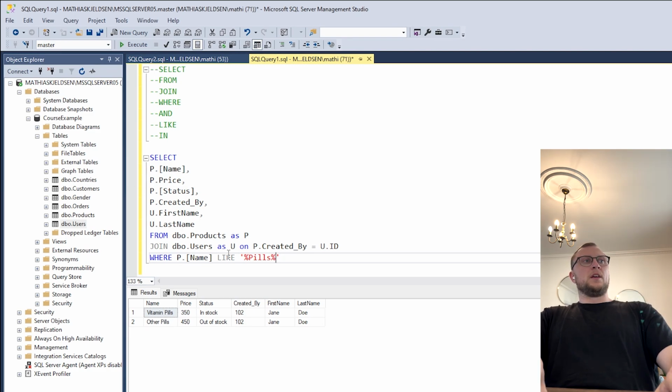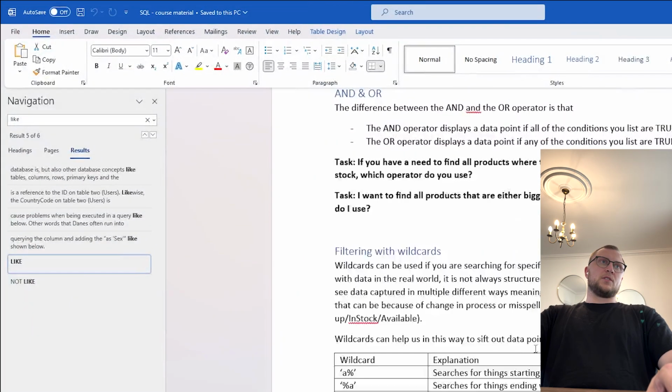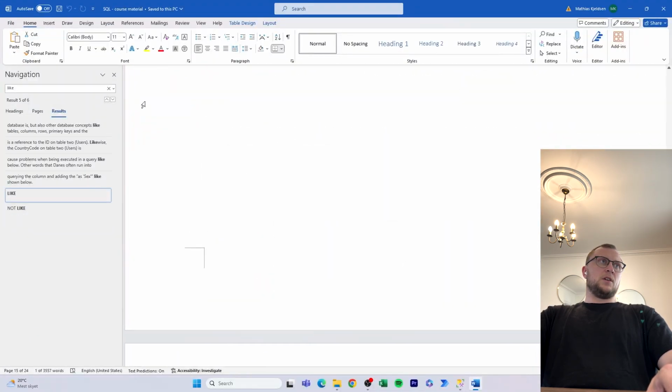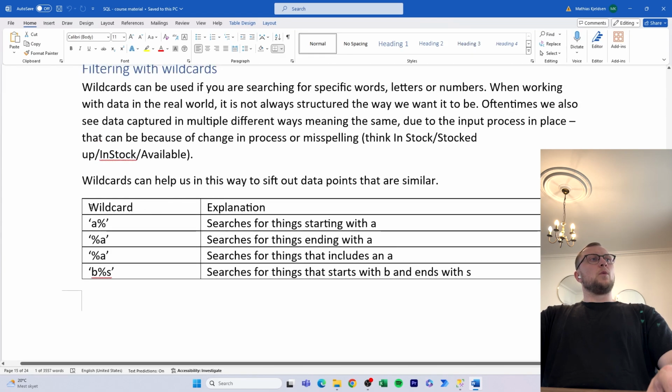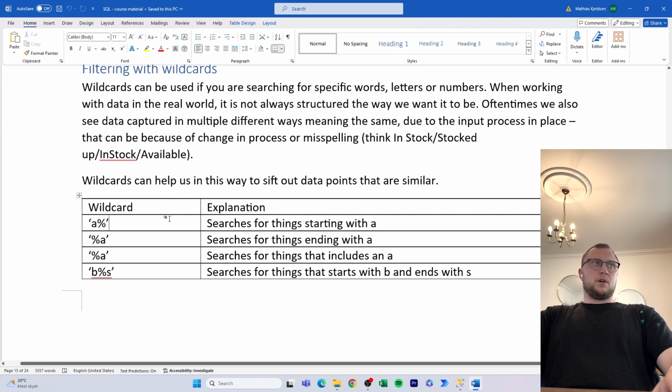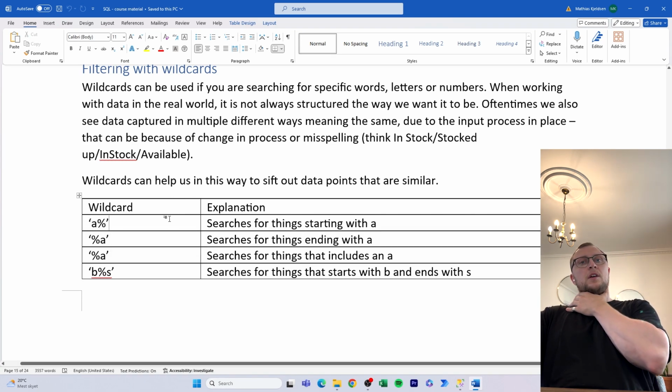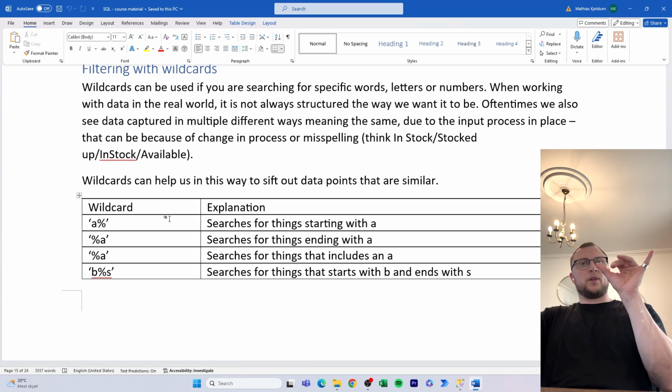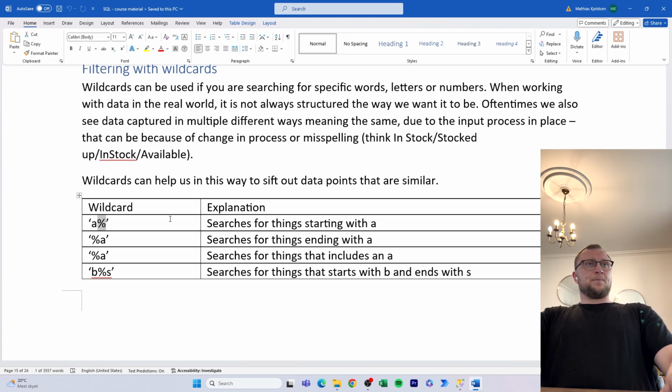Now what we've done here, and I have it explained actually in the course material that I'm running this on, so let me just show you that here. When we're looking for wildcards, we need to put all of it in single quotation marks, because what we're looking for is within a string, within a variable, within a varchar. So we need to put it in single quotation marks, and then we can use these percentage markers to indicate.